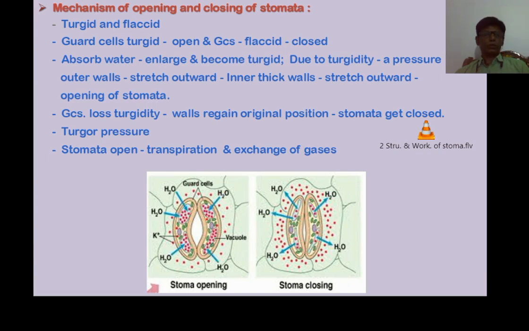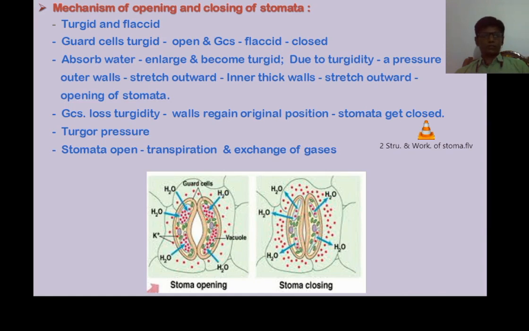Then due to the loss of turgidity as well as turgor pressure, both the outer and inner walls slowly move towards inside, meaning towards their original position, or they regain their original position. Finally, guard cells become flaccid and stomata get closed.